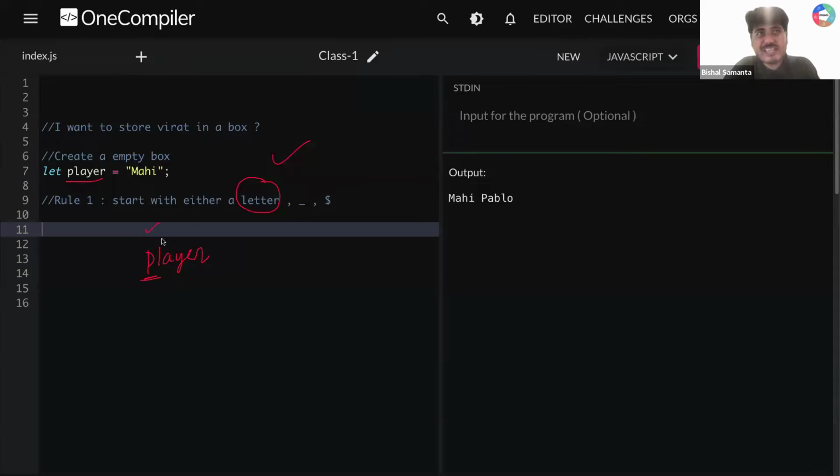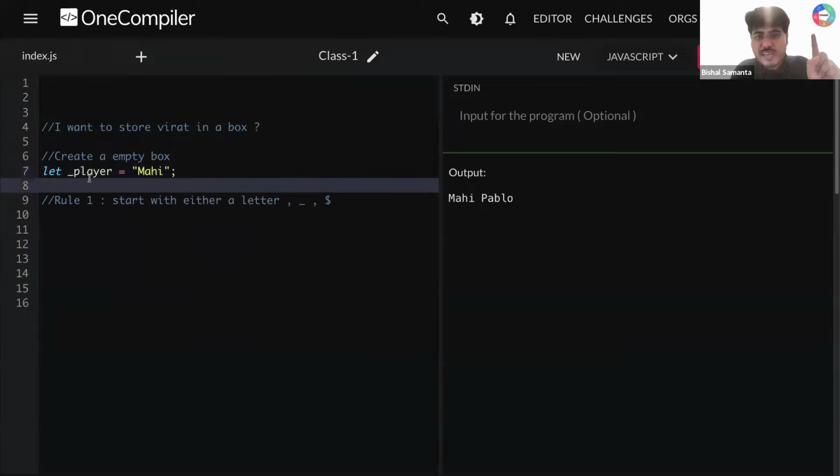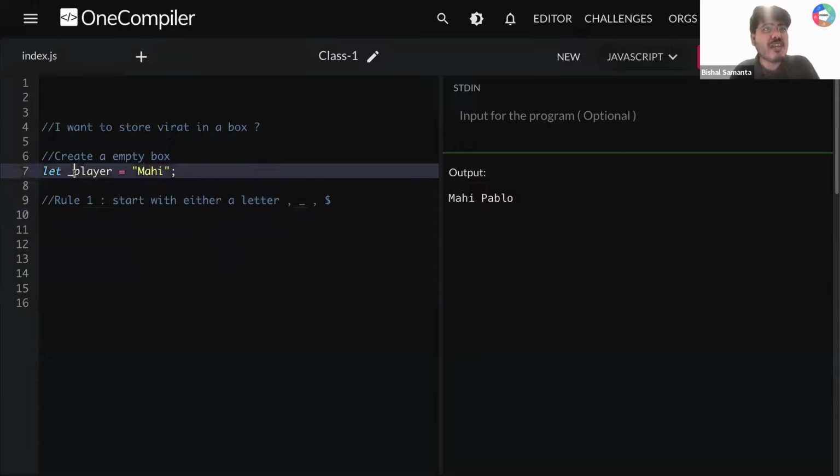Player, right? Let's say I'm creating one more variable called underscore player. Can I create it? Yes. So you can use either a letter first, or an underscore, or even start your variable name with a dollar. That is completely okay. If I run this, you can see I'm not getting any error, because you can create a variable name like that. That is rule number one.